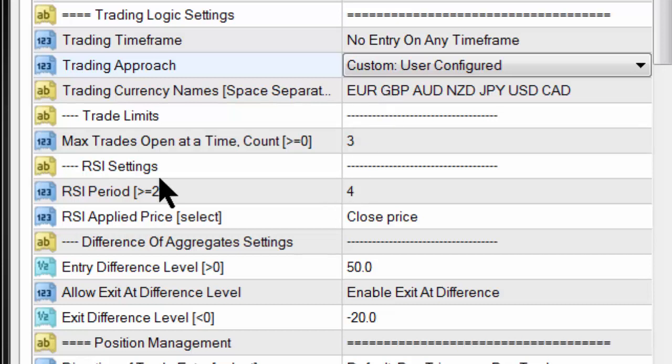Now we come to the RSI settings, and I always like an RSI of 4. Now you just got to think about the setting. If you have it at 4, you're going to have lots of alerts, because if you're getting lots of alerts, your quality might not be that high. If you set it to 6, you'll have fewer alerts and the quality will get better. If you go to 8, you'll have fewer alerts and the quality will get better.